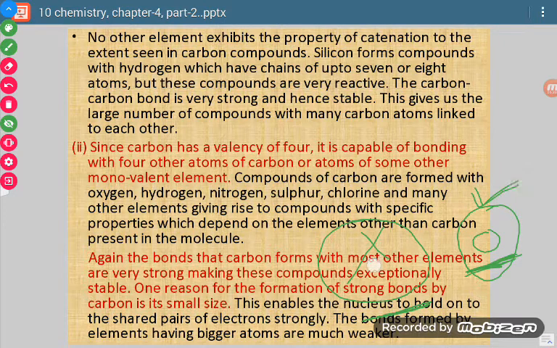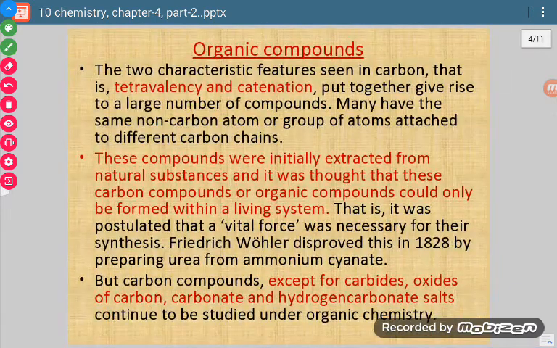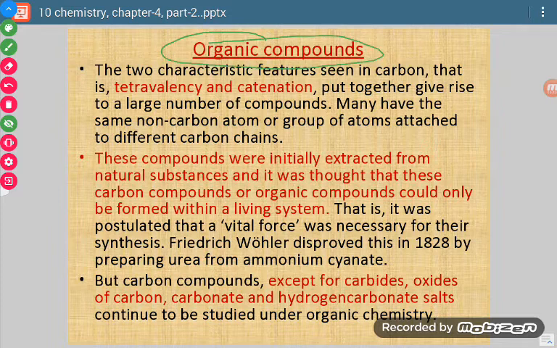In this case, what happened? The nucleus is at a large distance, so attractive forces are less. Because of lesser attractive forces, the bond formed is weaker. Okay, so because of the small size of carbon, the bond formed is very strong. Now let us discuss what organic compounds are. Okay, now see, we discussed these two properties. These two properties are the main properties which are responsible for the formation of a large variety of compounds of carbon.